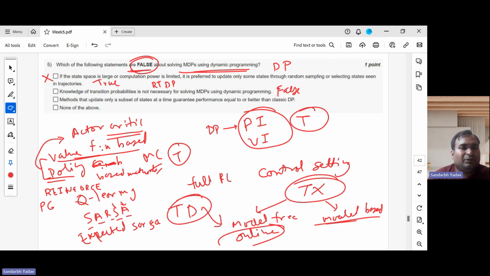So the statement that knowledge of transition probabilities is not necessary is a false statement. In classical DP, we need it. Transition probabilities are needed.